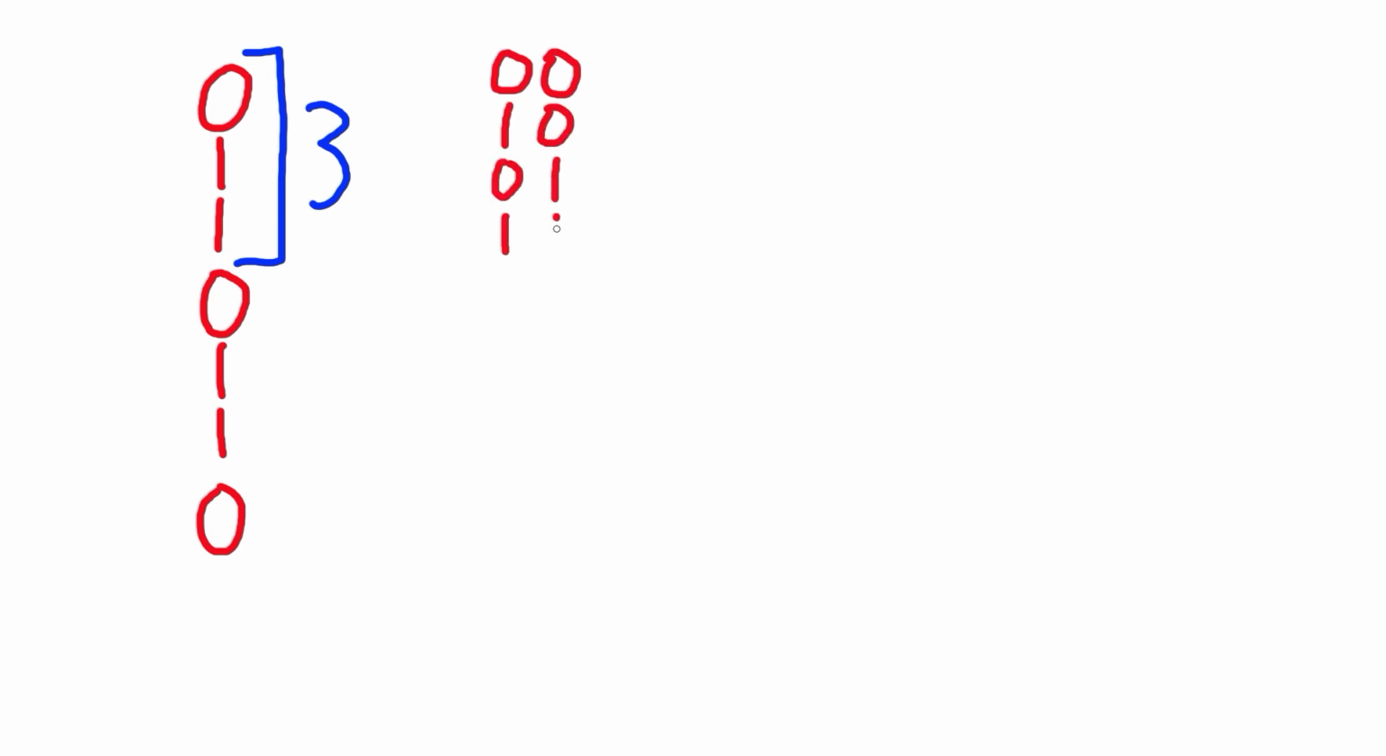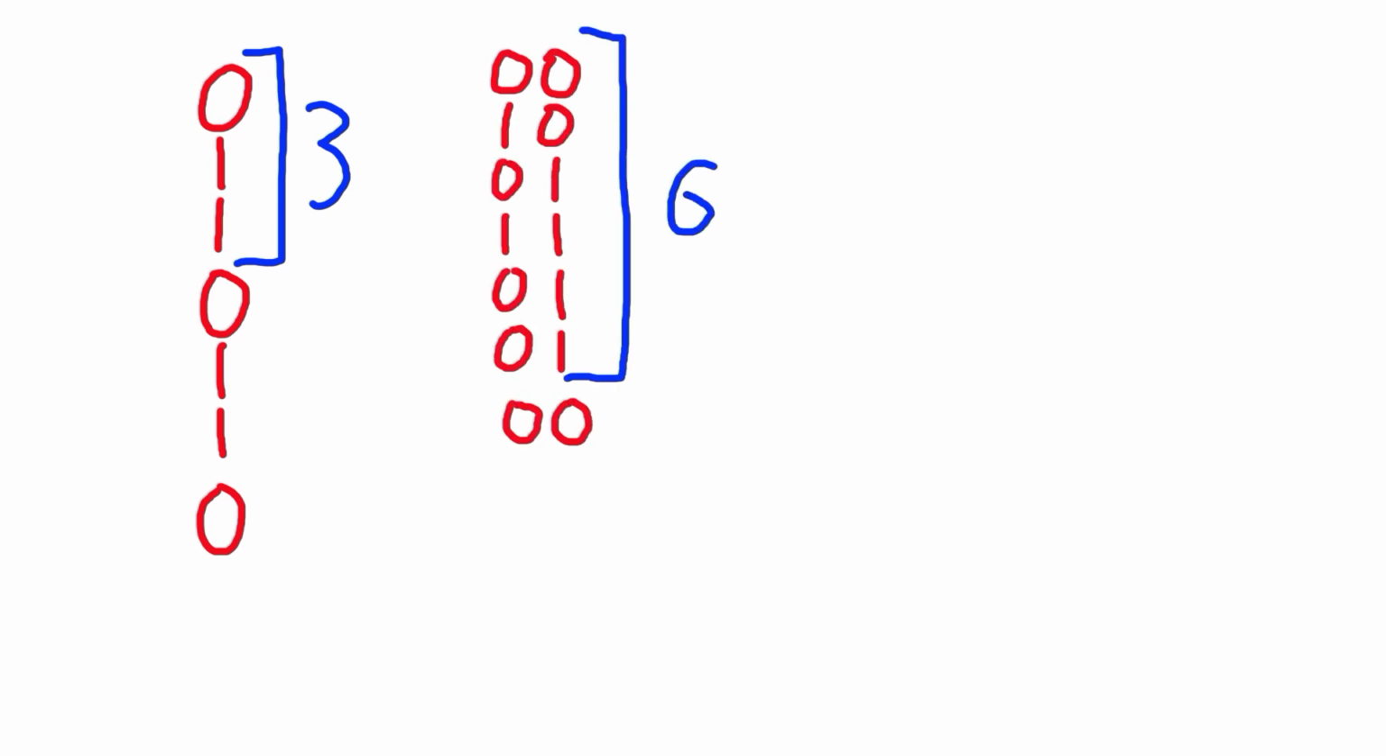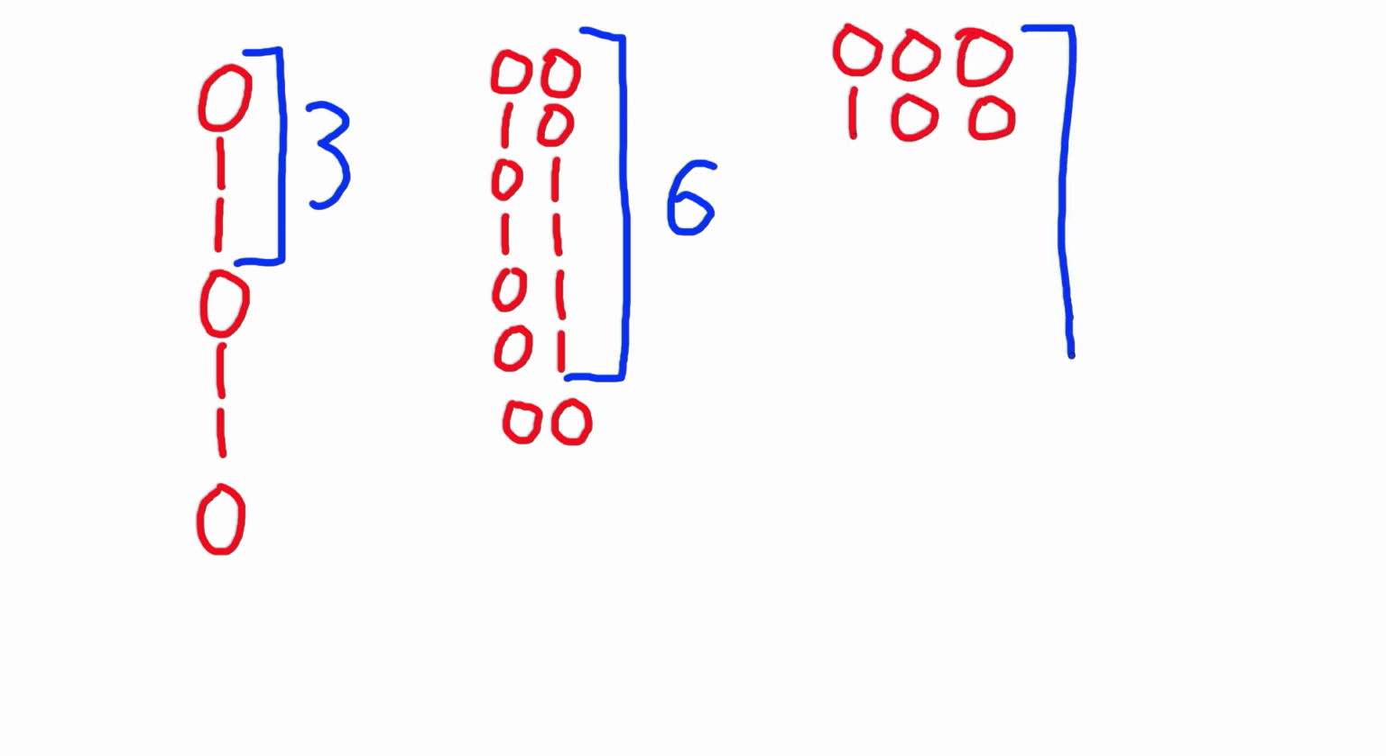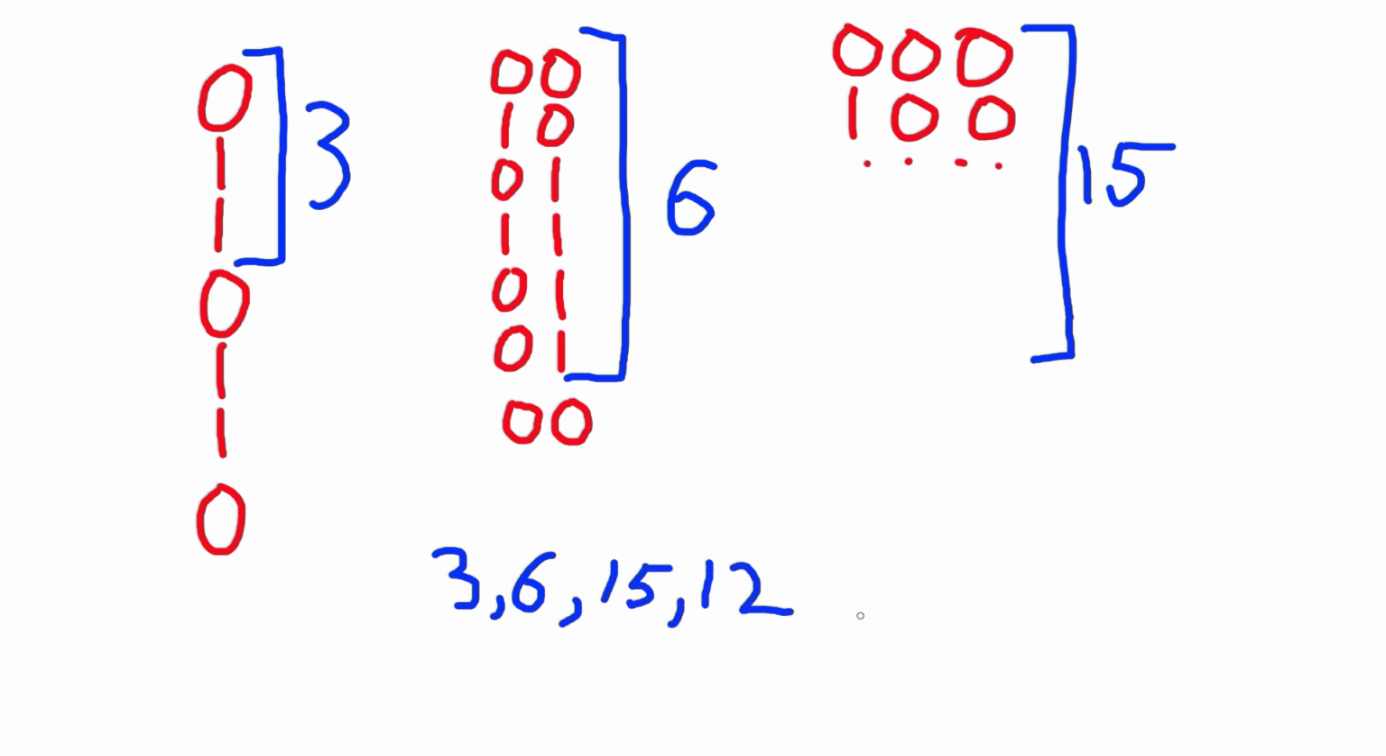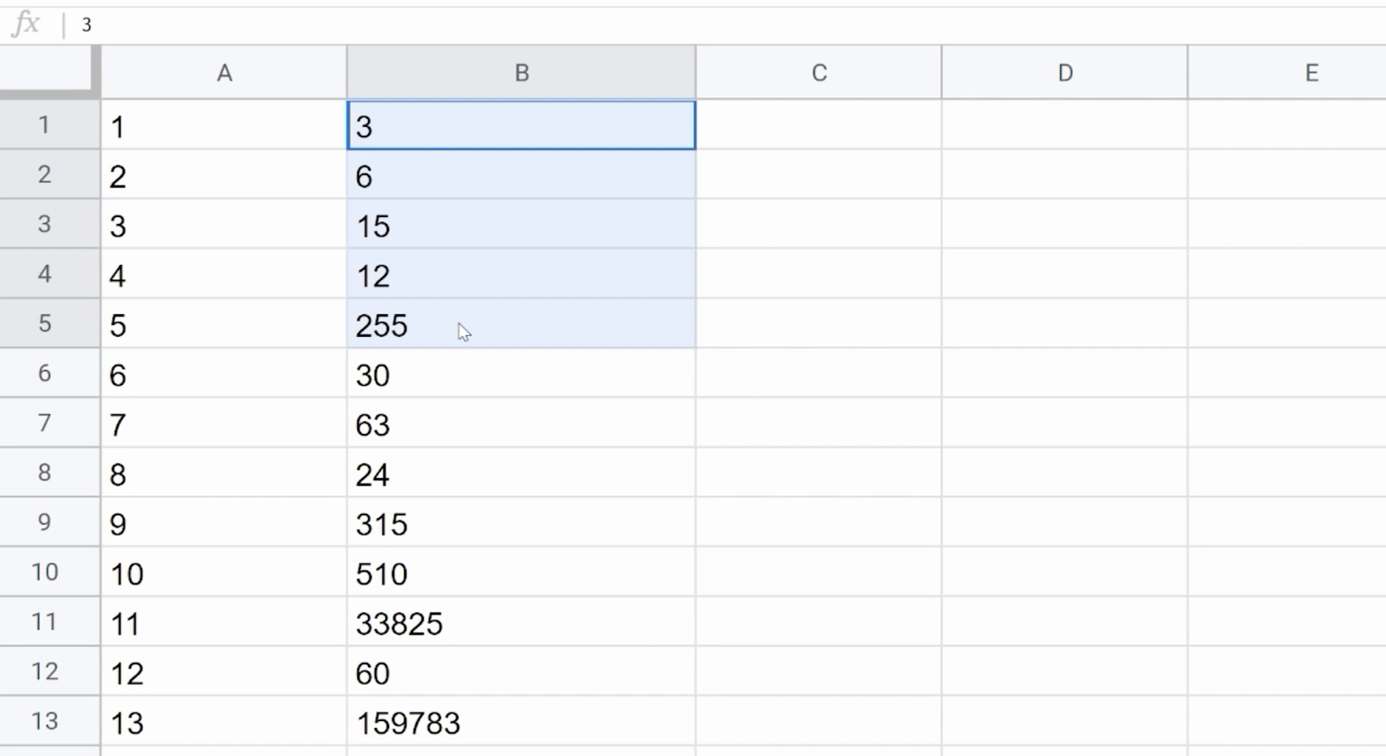If we take 2 zeros, we can notice that it repeats in 6 steps. If we take 3 digits, then it repeats in 15 steps. So here we have our sequence: 3, 6, 15, 12, and then 255, 30, 63, and so on.